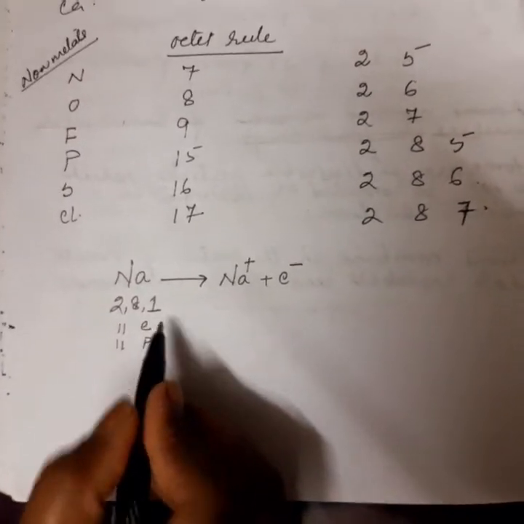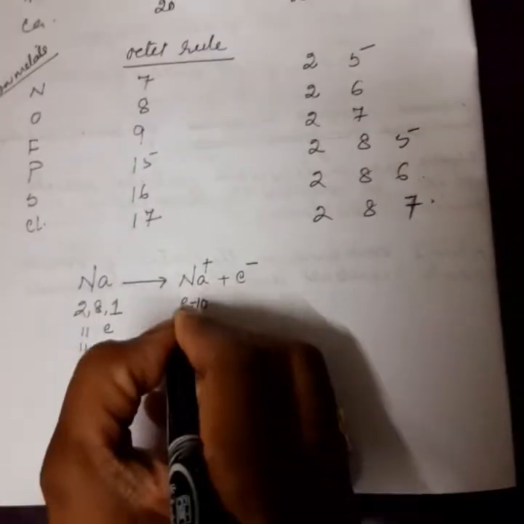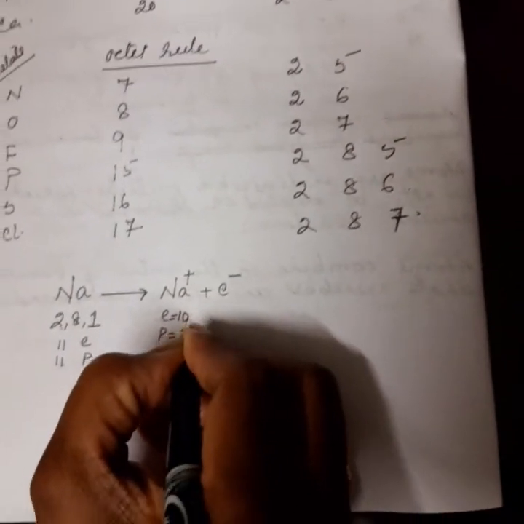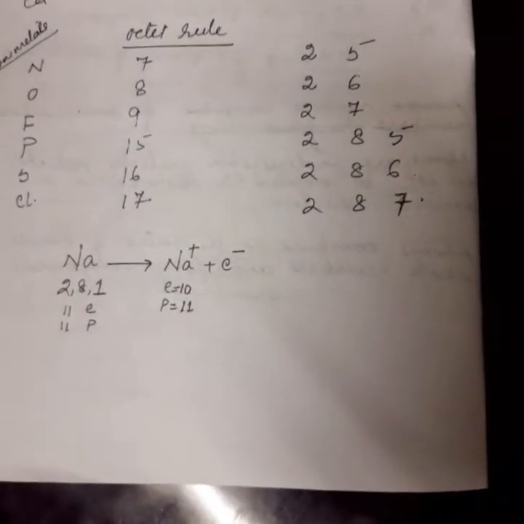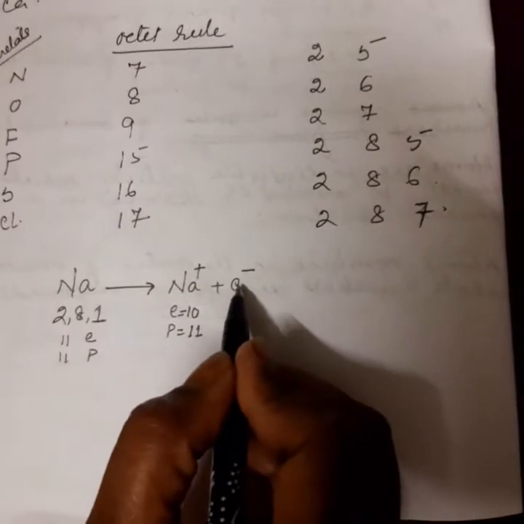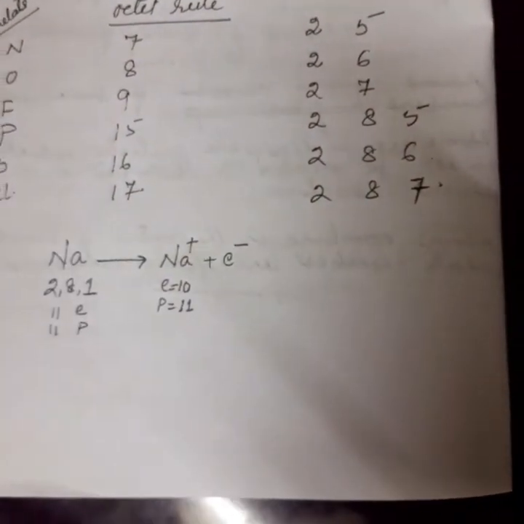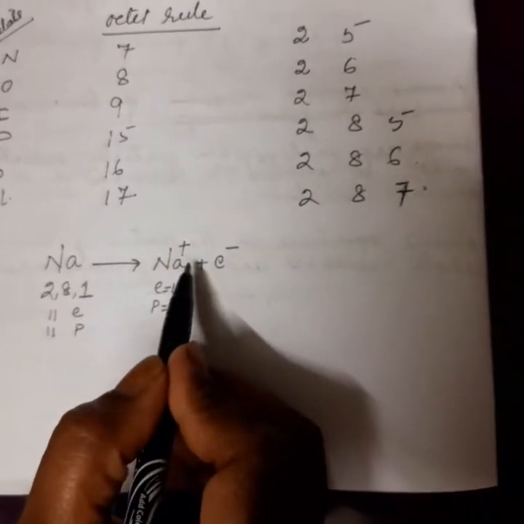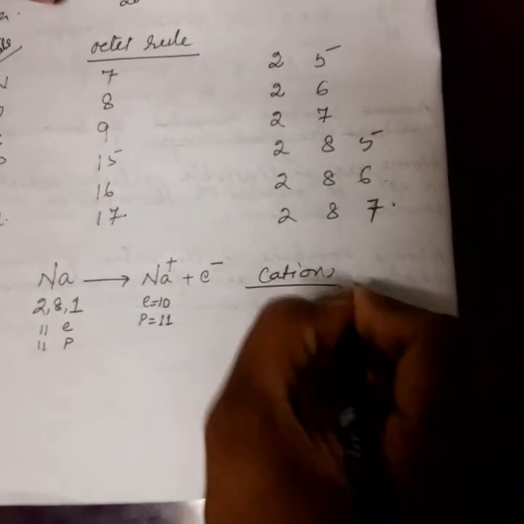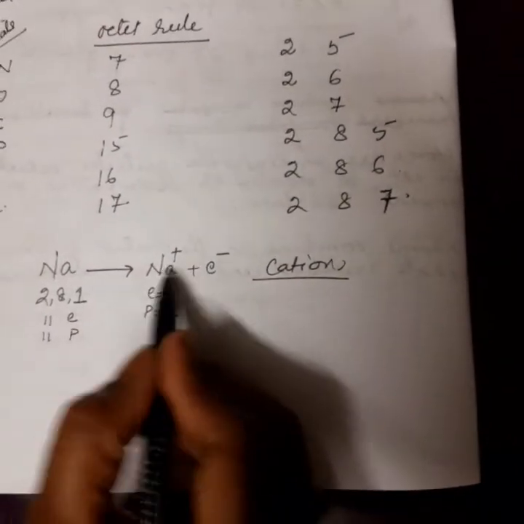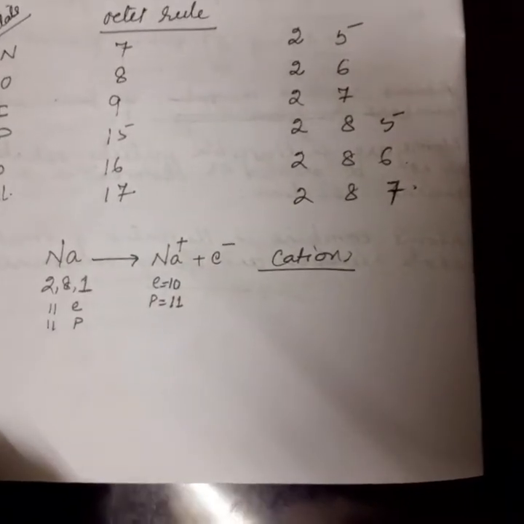When it loses 1 electron, the number of electrons becomes 10. But the number of protons is still 11. Okay. So what happens? When it loses 1 electron, it becomes Na+. Na+ is a positive ion and we call it a cation. Positive ions are called cations. Sodium forms cations. Okay.